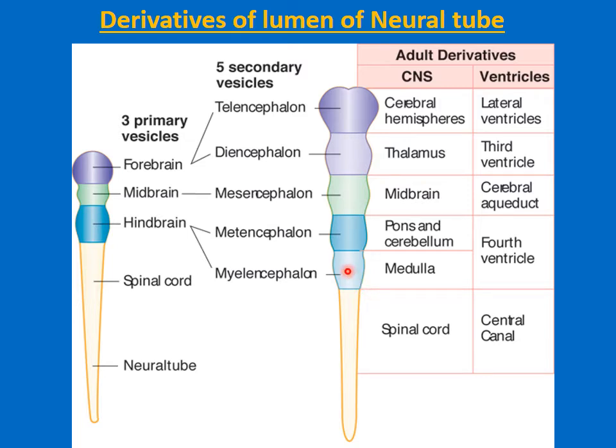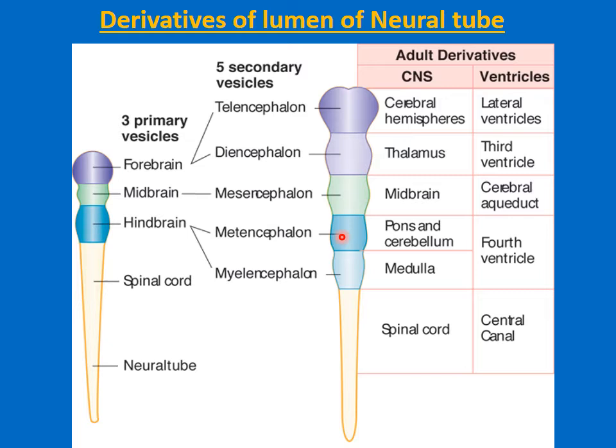While the lumen of the myelencephalon region, in the caudal part, will form the central canal like the central canal of the spinal cord, while in the upper part its lumen will widen up and it will form the lower portion of the fourth ventricle.